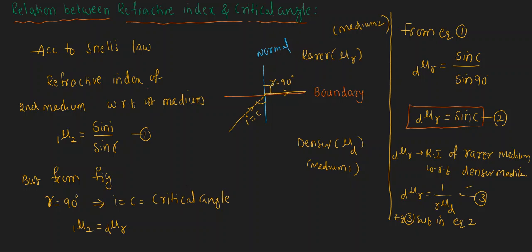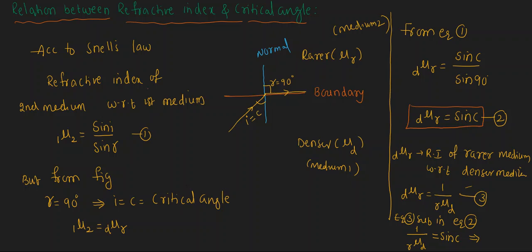When we write equation 3 in equation 2, in place of dμr we write 1 by rμd, so 1 by rμd is equal to sine C. It's a reciprocal equation, right?